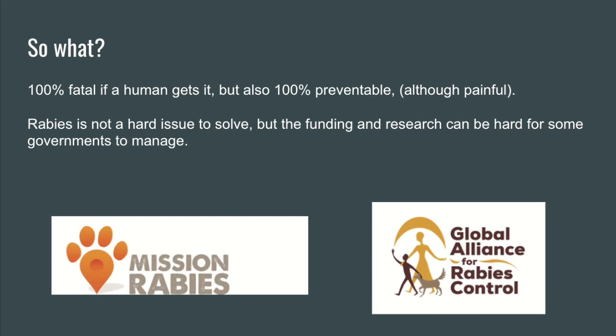Rabies is a virus transmitted through an animal that is infected. It is 100% fatal if a human gets it, but also 100% preventable, although very painful. With new projects and programs being put in place, the goal becomes to help countries who suffer from rabies the most get the help they need. Rabies is not a hard issue to solve, but the funding and research can be hard for some governments to manage.